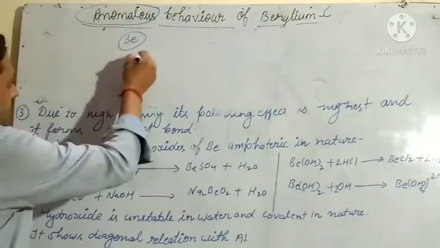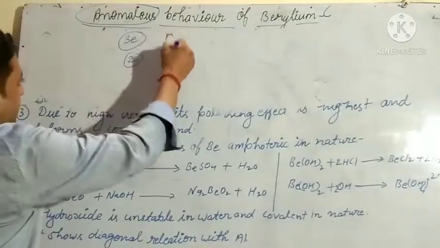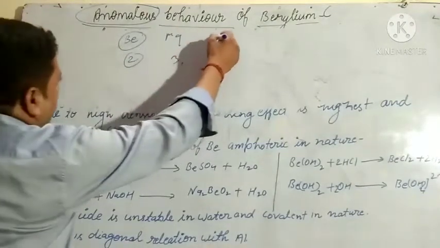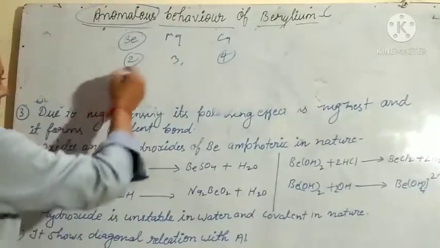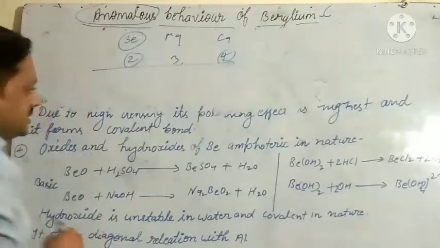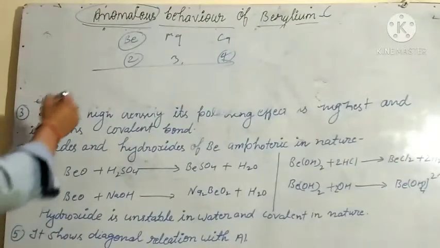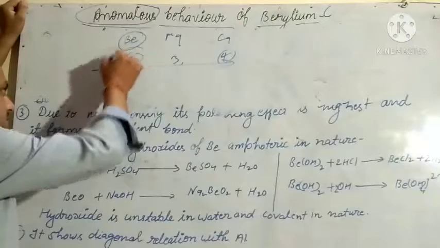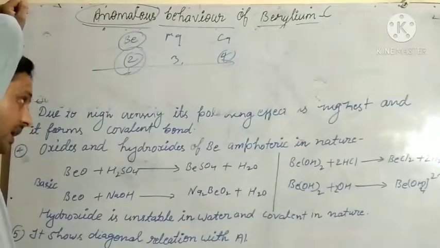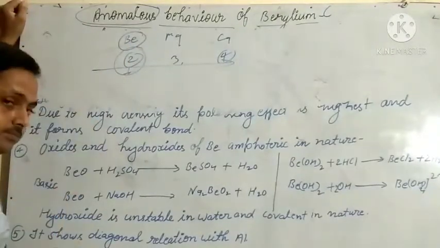Number of shells is 2, but in magnesium the outermost shell is 3, in calcium and so on. As the number of shells increases, ionization potential decreases. In beryllium, the number of shells is minimum, so the ionization potential of beryllium is maximum.